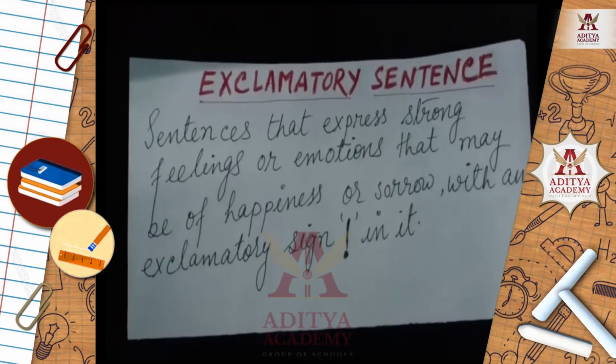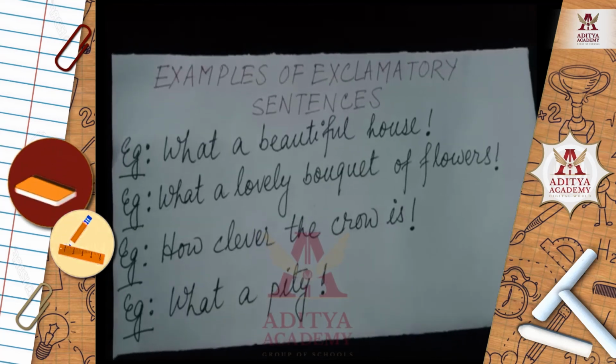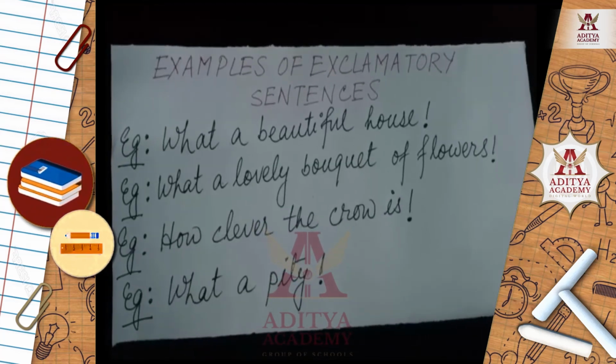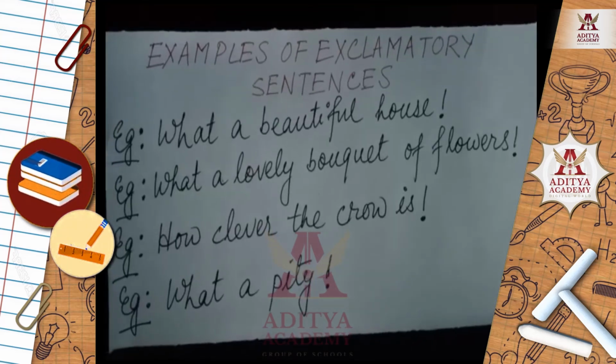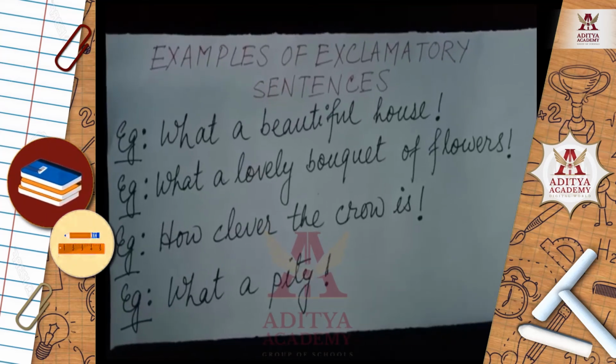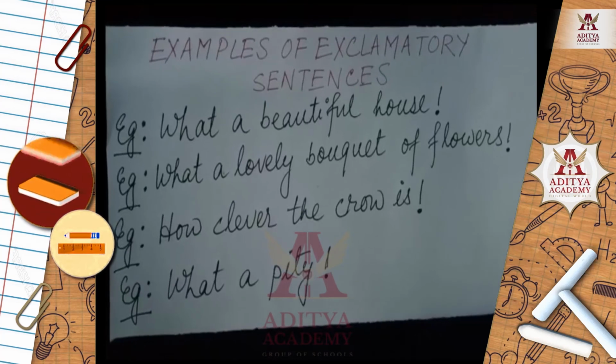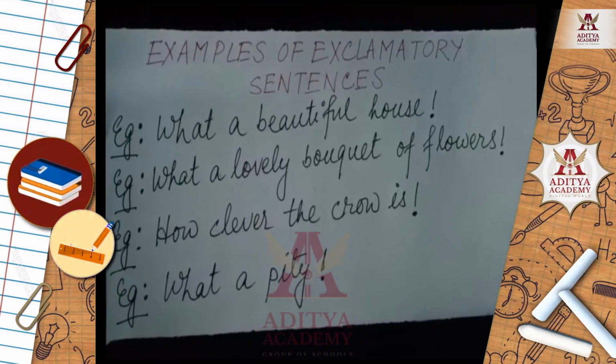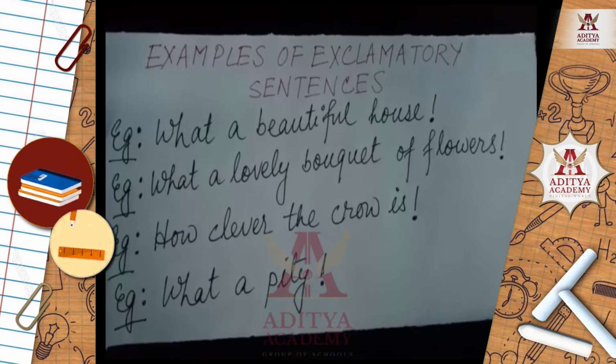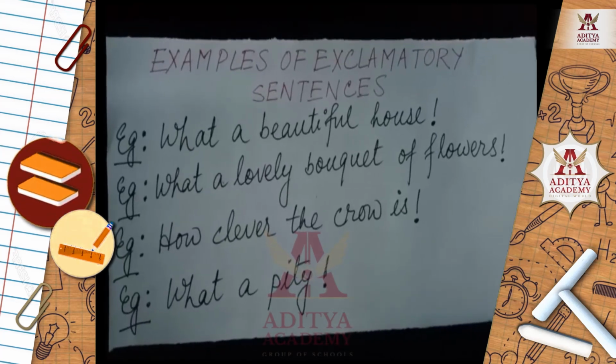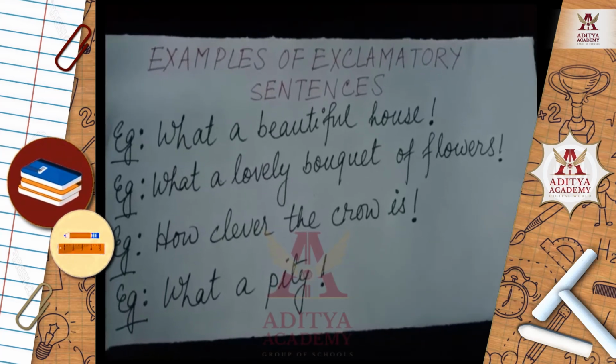So let's see some examples. So here are a few examples of exclamatory sentences. Let us read one by one. And example number 1, what a beautiful house. When you see a house, you feel very nice about it. And you say, what a beautiful house.